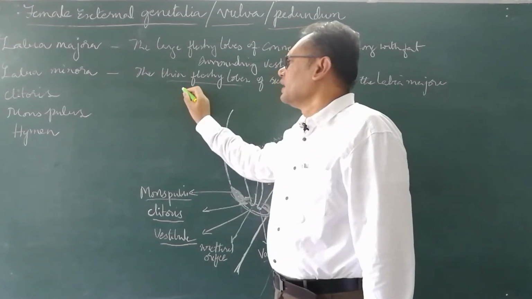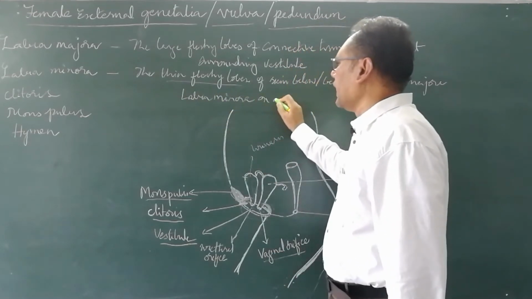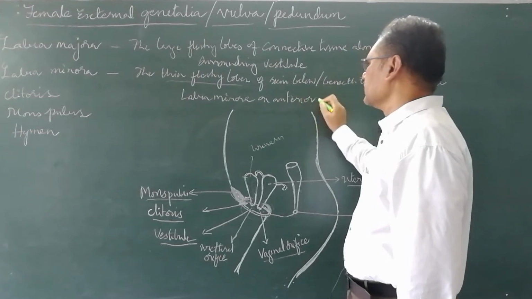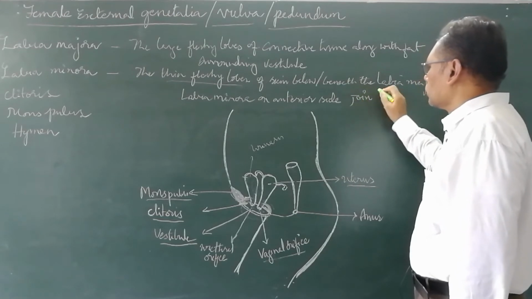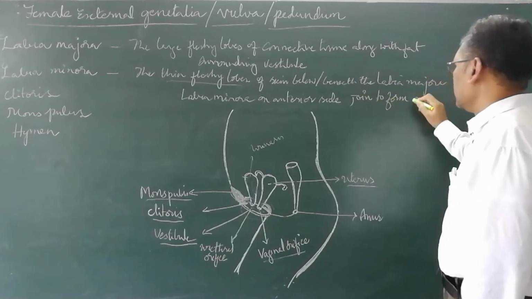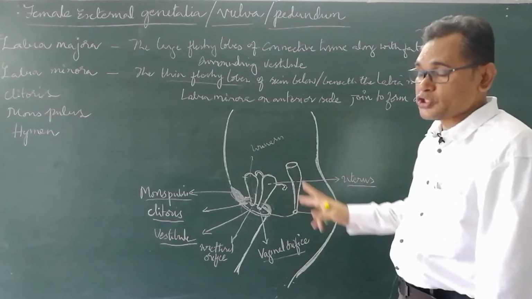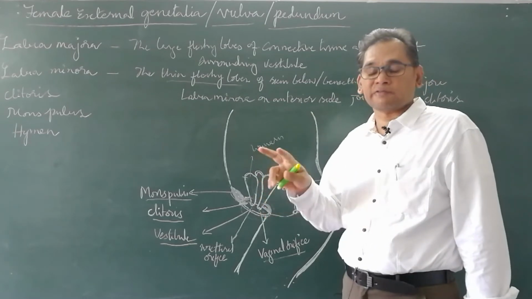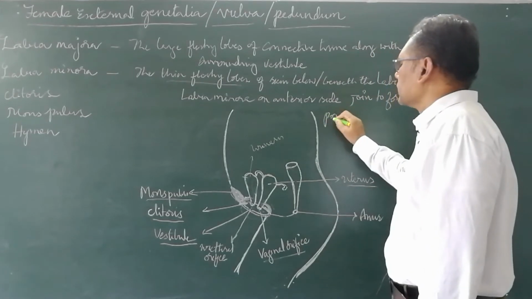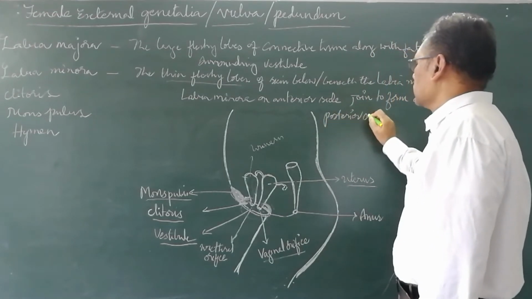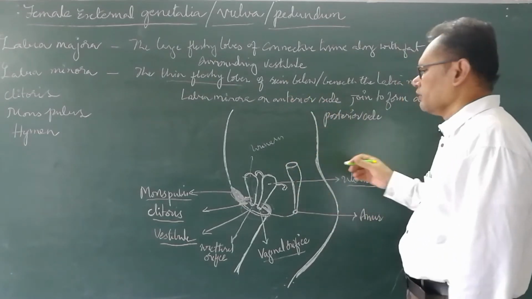The labia minora on the anterior side join to form a clitoris, whereas on the posterior side midline, they again fuse to form another structure called the fourchette, a fleshy lobe.